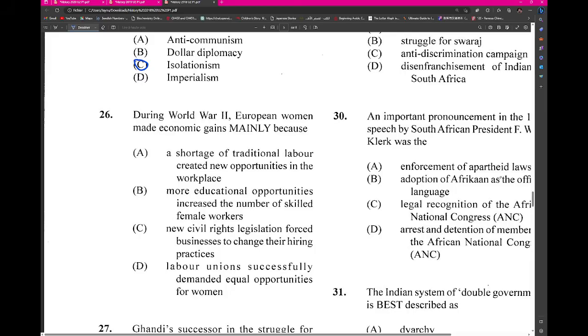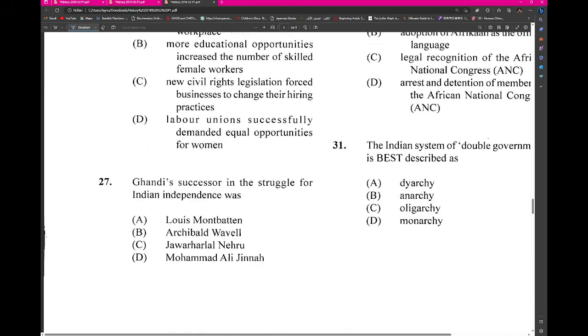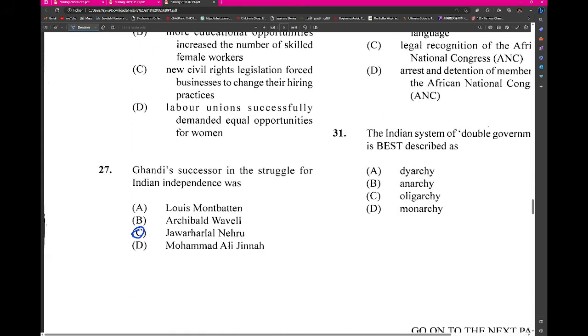No, no. I think it would be A. 27. His successor was Jawaharlal Nehru.